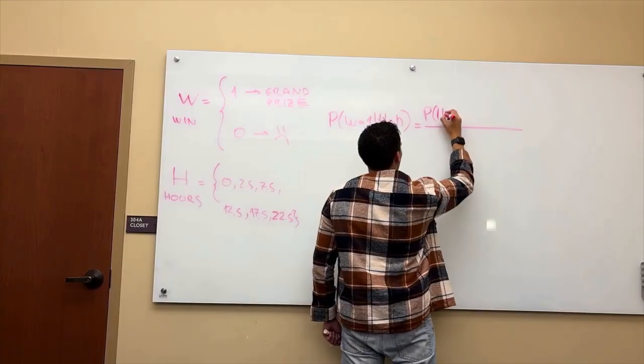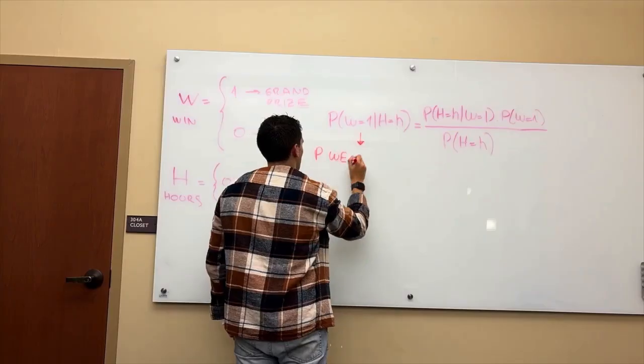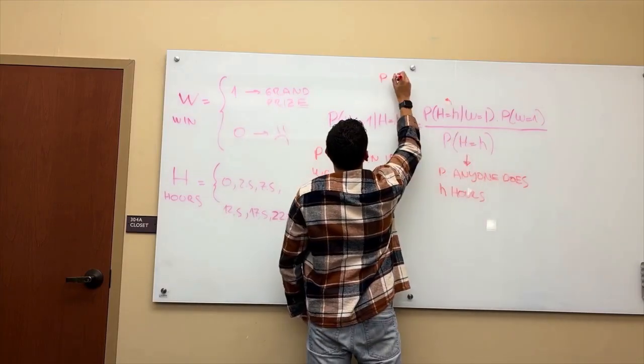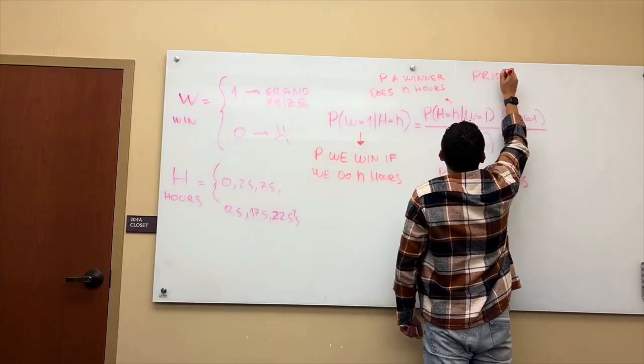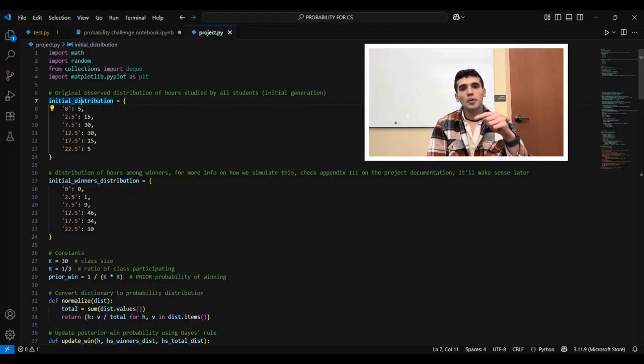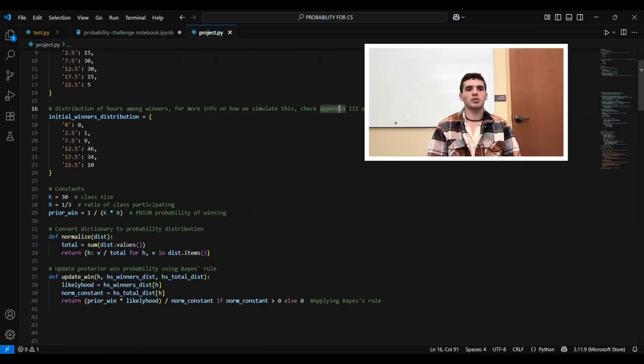However, we can do some research and some simulation, the specifics of which we'll get to later, to get a distribution of how a winner would spend their time and compare it to a background distribution of how the class as a whole spends their time. With that, we can get everything we need to plug into Bayes' theorem and update our beliefs. So here we have the code for doing just that. We can see we have the distribution of our class's hours we got from our survey and the winners' distribution, which again, we'll get to in the project documentation.